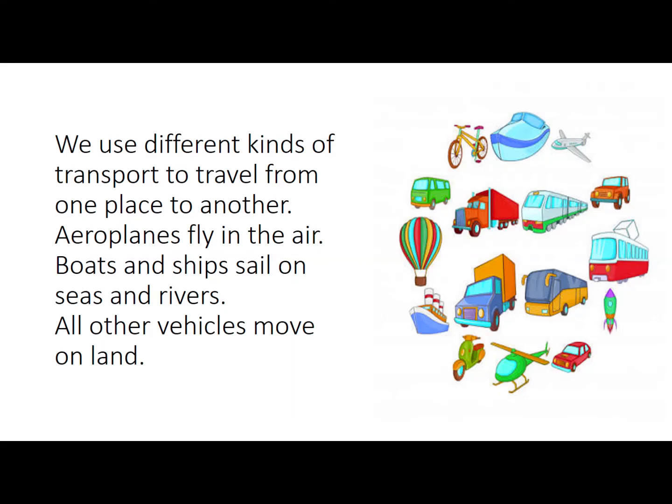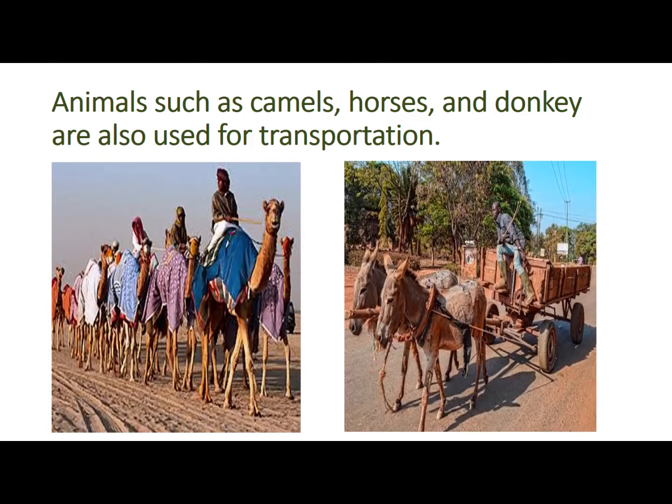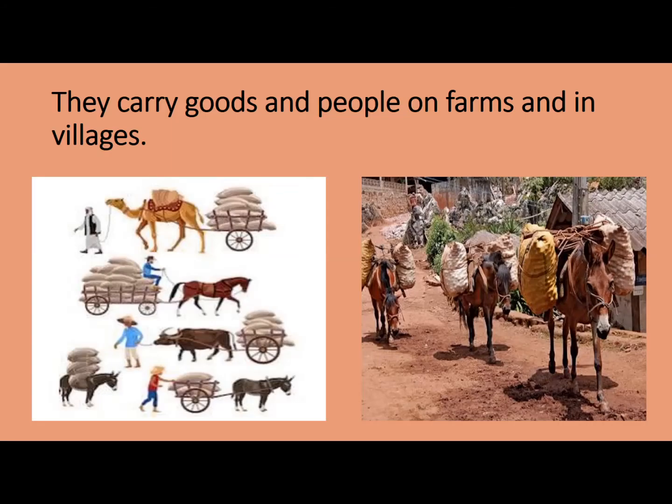We use different kinds of transport to travel from one place to another. There are three kinds of transport. Aeroplanes fly in the air, boats and ships sail on seas and rivers. All other vehicles move on land. Animals such as camels, horses and donkeys are also used for transportation. These animals carry goods and people on farms and in villages.